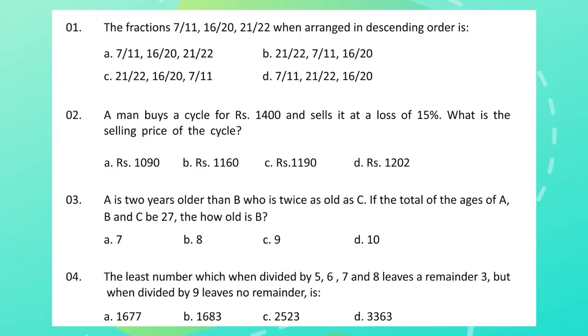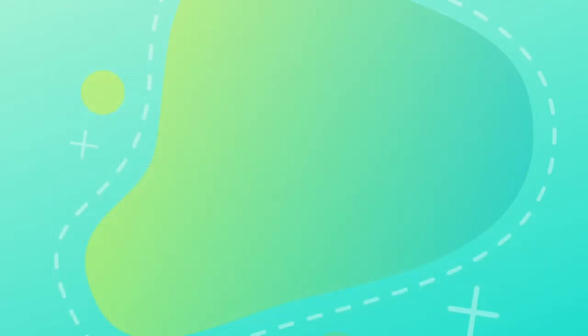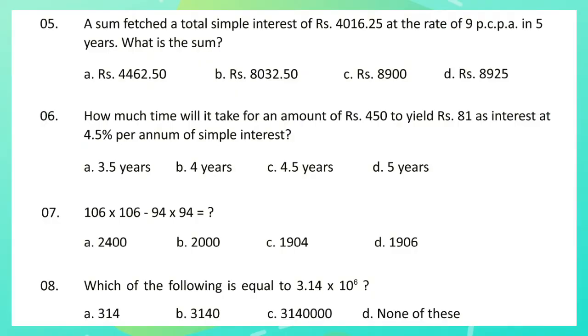Question 4. The least number which when divided by 5, 6, 7 and 8 leaves a remainder 3 but when divided by 9 leaves no remainder is. Question 5. A sum fetched a total simple interest of Rs 4016.25 at the rate of 9 percent per annum in 5 years. What is the sum?